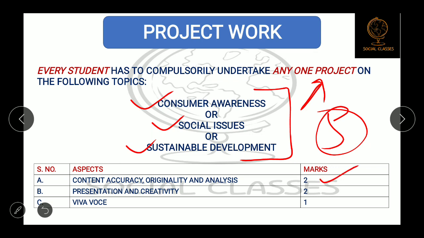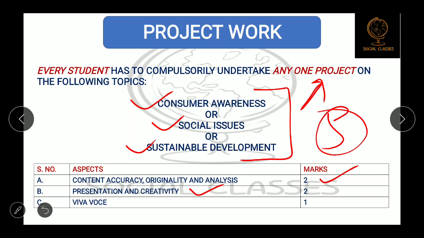2 marks will be for the content accuracy, originality, and analysis, okay. Means whatever you are making as a project, the teacher will check whether the accuracy is there or not, originality is there or not, how much you have done the analysis on your own level, okay. Then 2 marks will be for the presentation and creativity. They will check whether the creativity is shown there in the project or not, whether you have presented it in a better manner or not, okay.